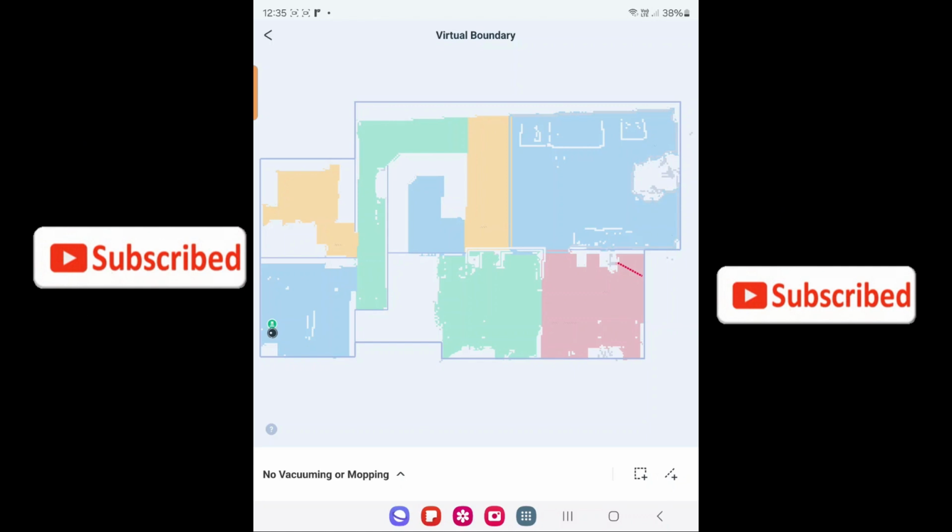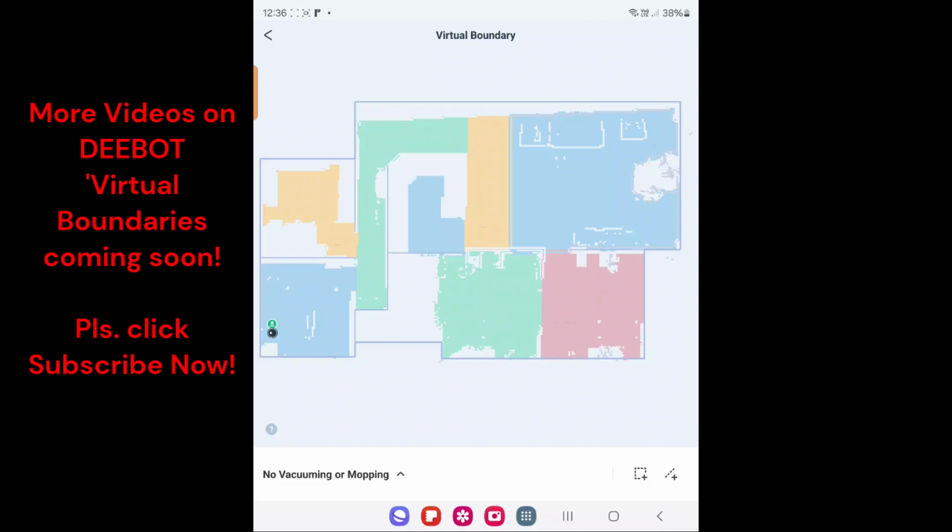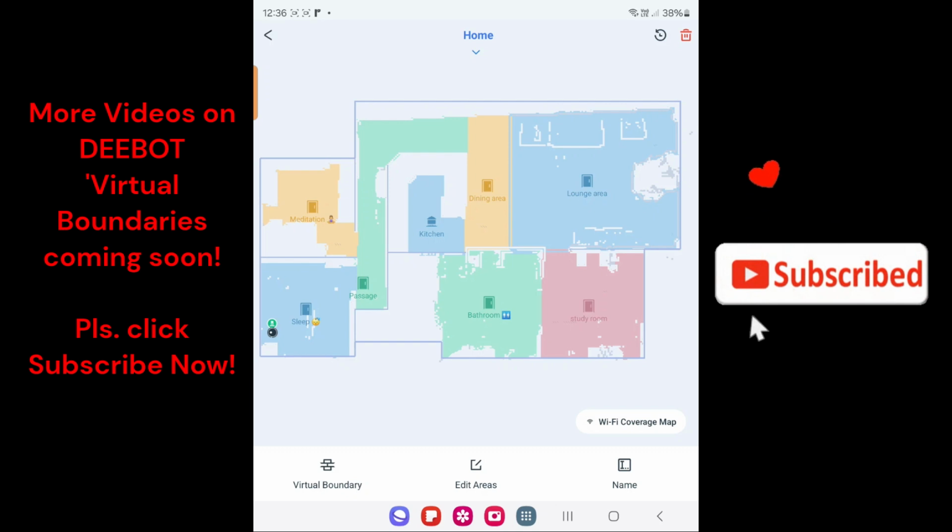Now, the virtual boundary that I had initially created for this room can be seen as the dotted red line at the bottom right. So if I click on the dotted red line, it gets highlighted and you can see a cross that has come up. Click on the cross and the virtual boundary has now been removed. So if you go back, there is no longer a virtual boundary on this map.